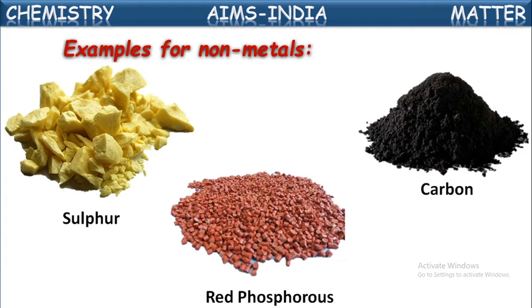If you see sulfur, it exists in the solid form. But when you make this a piece of solid fall down, it breaks up easily into small pieces. That nature is called brittle nature. That is what we said: non-metallic solids are brittle, meaning they easily break into small pieces. Okay, these are examples for non-metals.